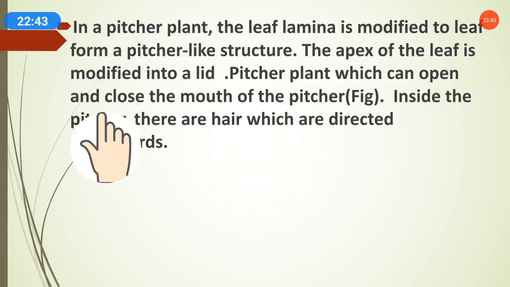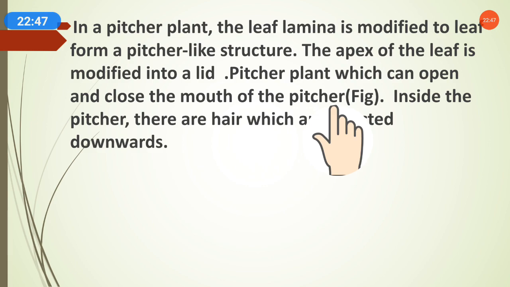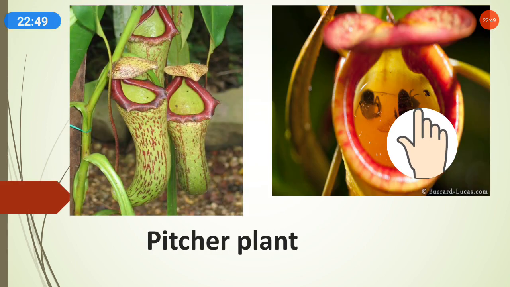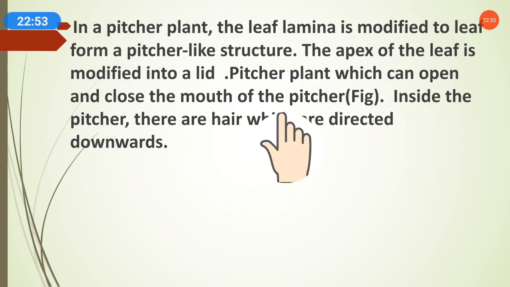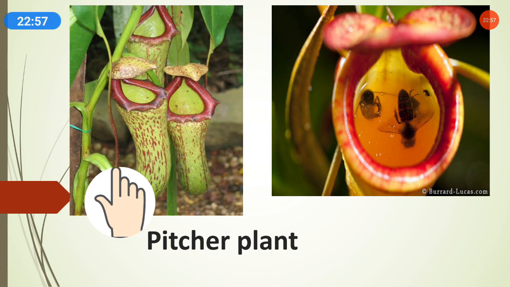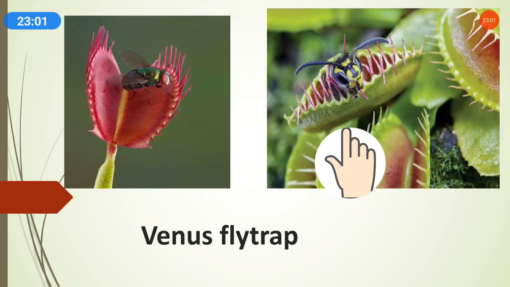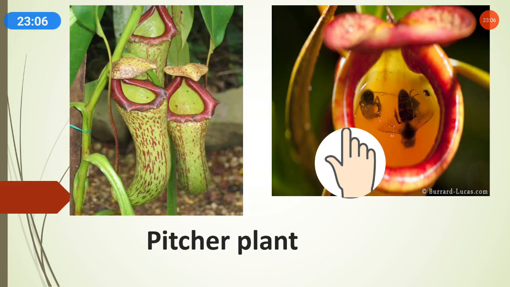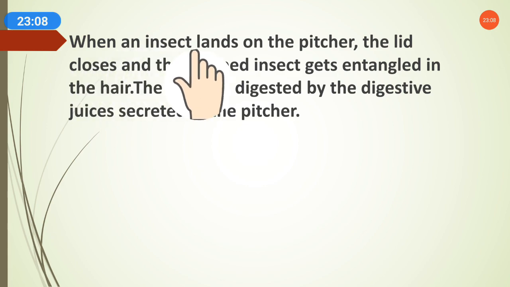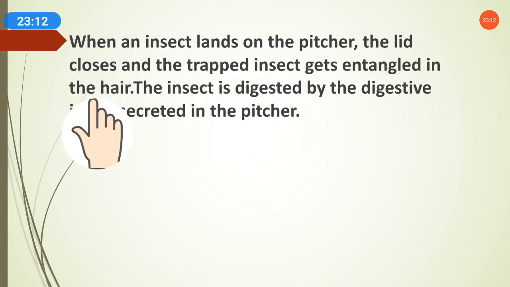The apex of the leaf is modified into a lid which can open and close the mouth of the pitcher. Inside the pitcher there are hairs which are directed downwards. So when an insect lands on the pitcher, the lid closes and the trapped insect gets entangled in the hair.